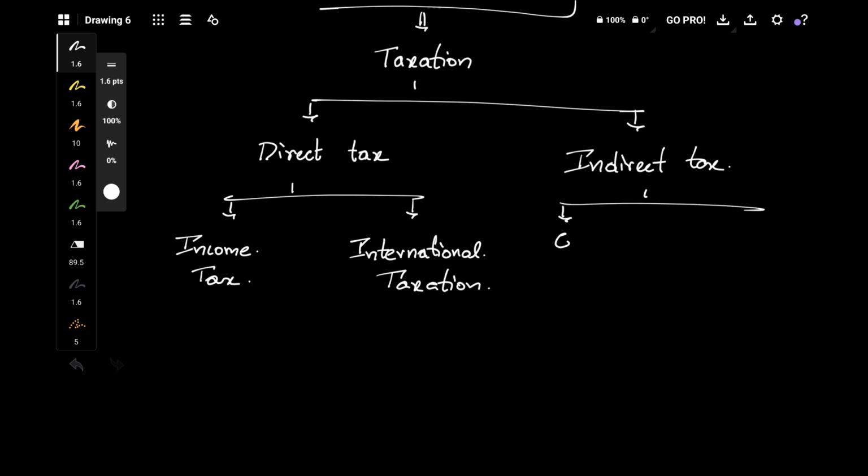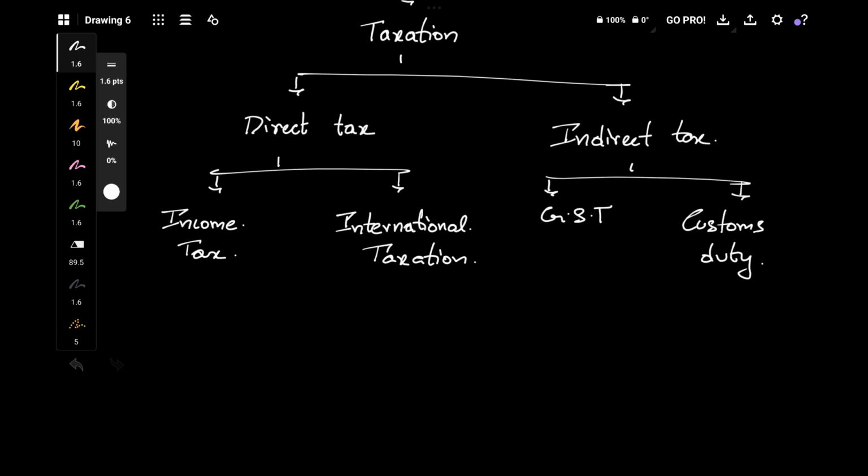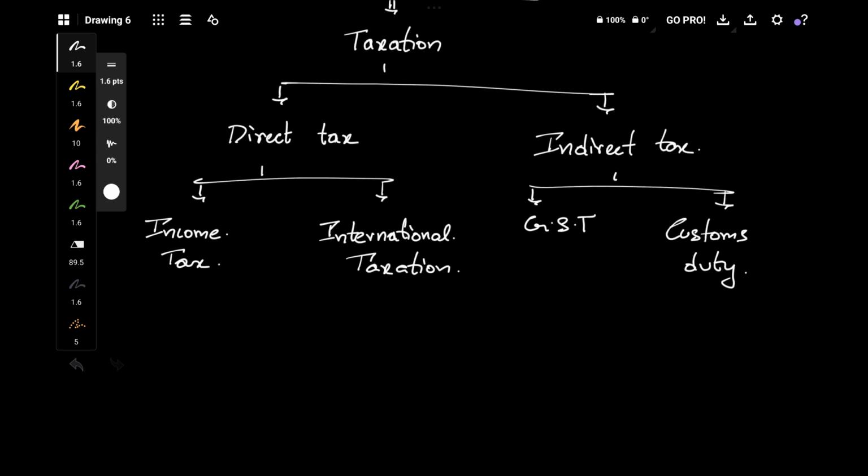And in case of indirect taxes, there is GST. Before GST there were many taxes actually. All those taxes are merged into GST, and it's very easy now for us to learn. And apart from GST, there is customs duty in indirect tax. So these are the taxes in our syllabus.